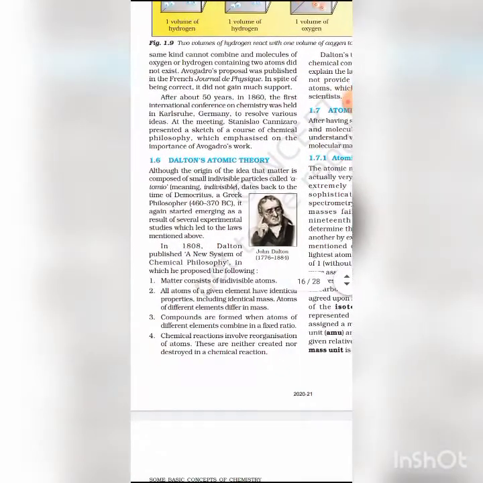Now we discuss Dalton's atomic theory. According to Dalton's atomic theory, matter consists of indivisible atoms. All atoms of a given element have identical properties, including identical masses. Atoms of different elements differ in mass. Compounds are formed when atoms of different elements combine in a fixed ratio.